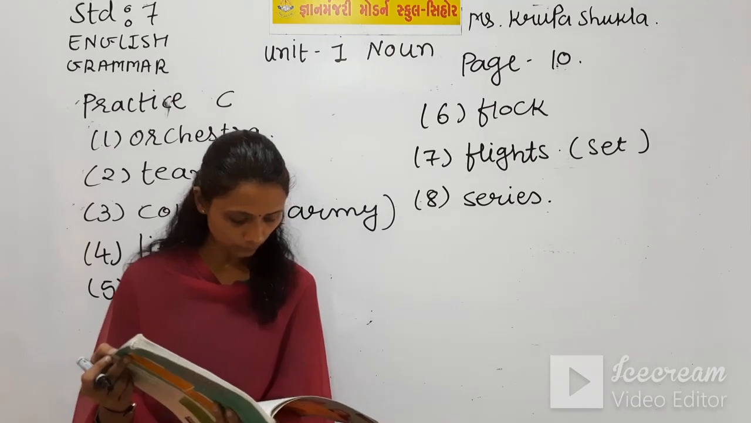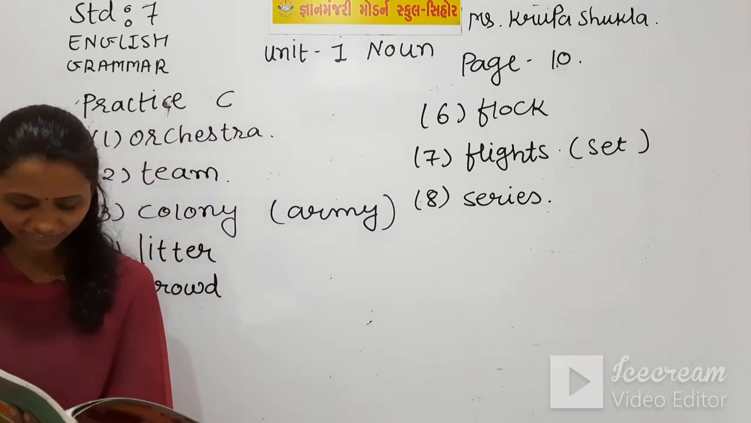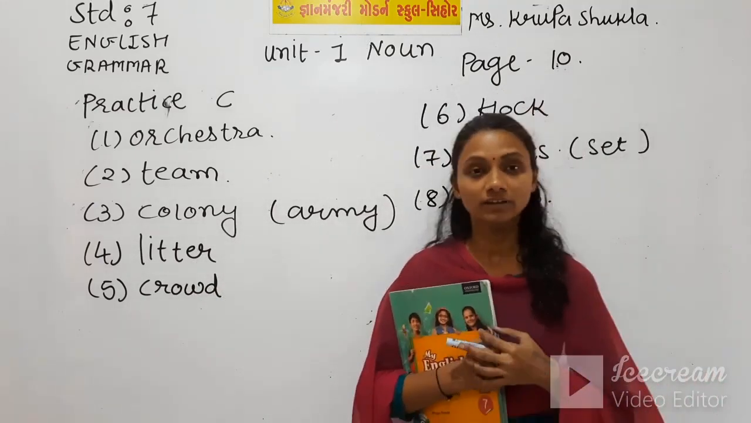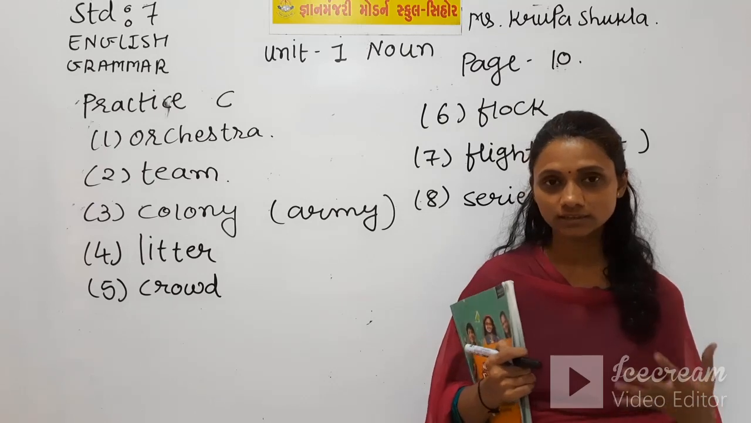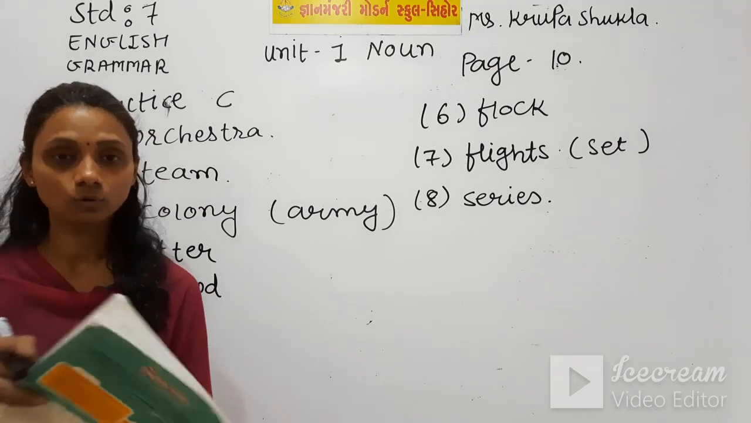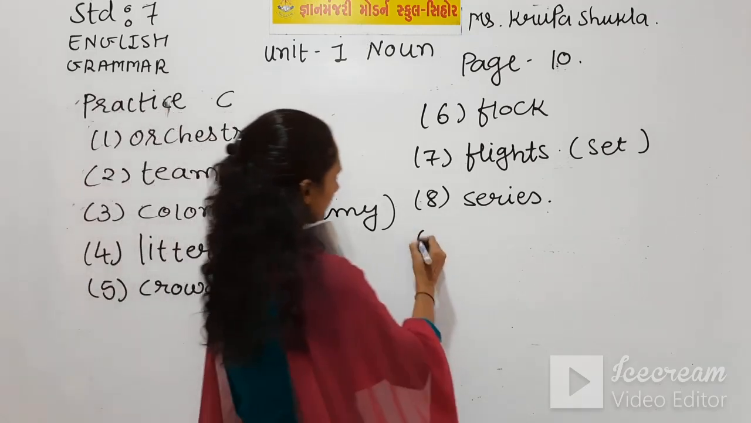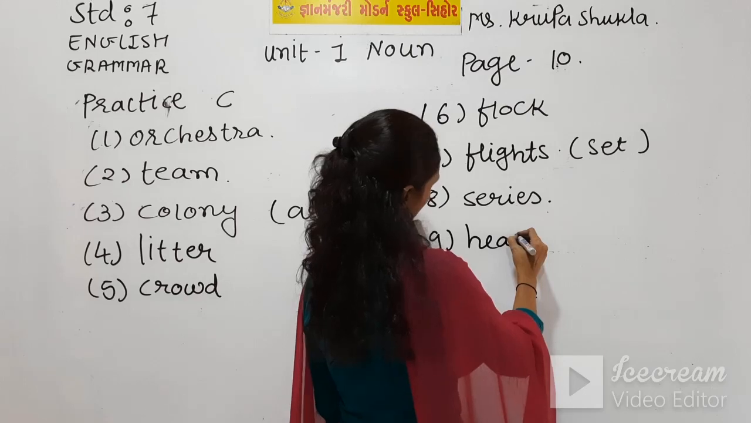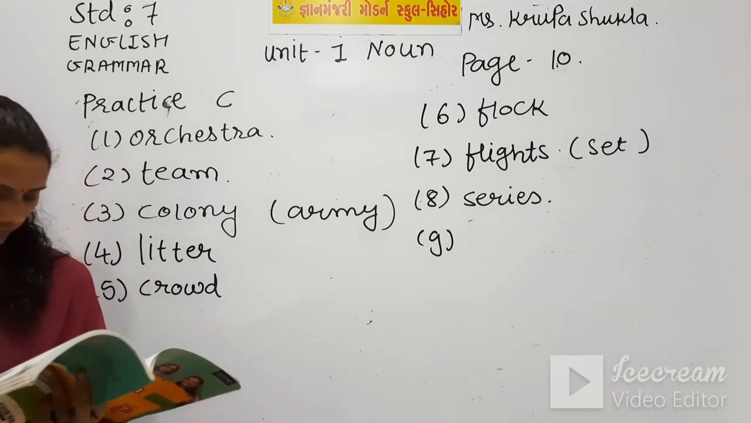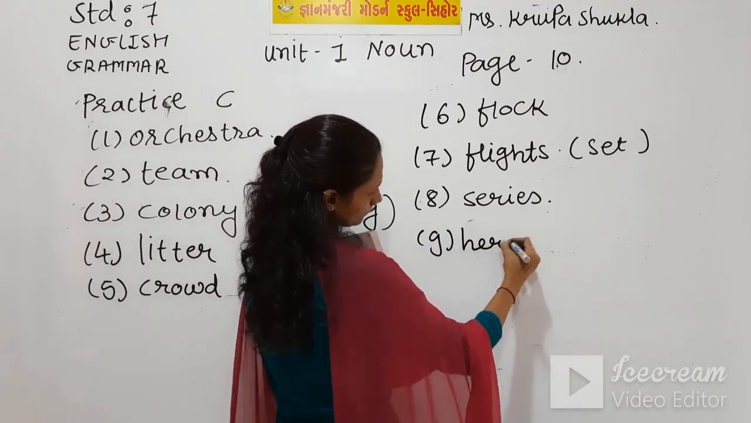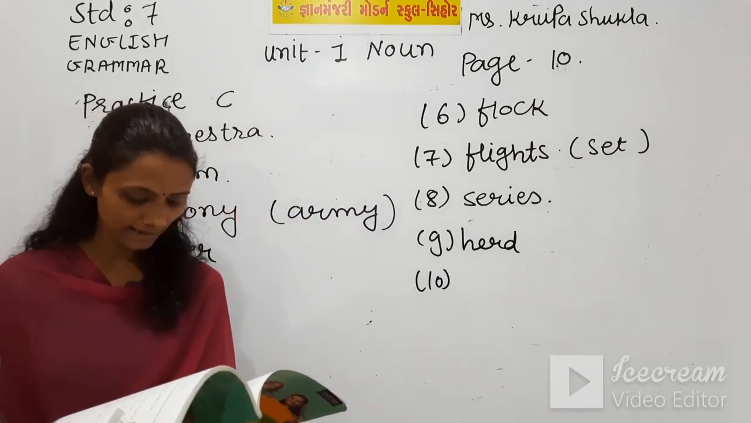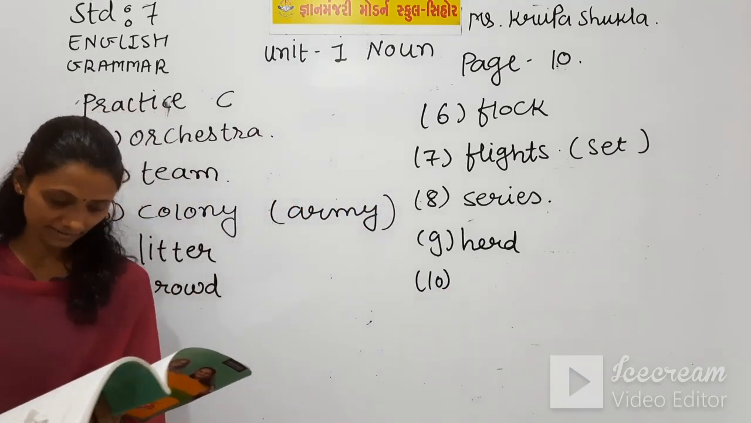And now number 9. On our way up the hillside, we saw a blank of cattle grazing in the pasture. If you remember, we were talking about this when we were doing that collective nouns, that a group of cattle, a group of cows, a group of buffaloes are called herd. So the right answer is herd.